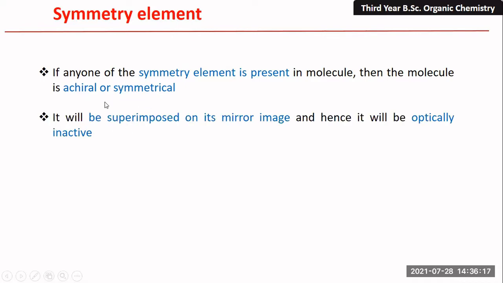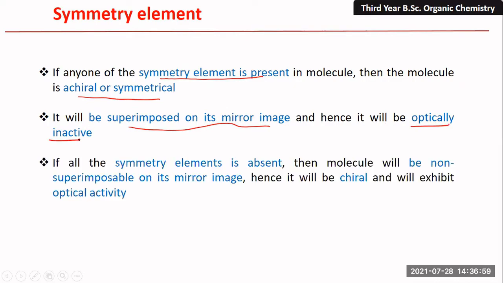Then this particular molecule is superimposed on its mirror image. Already we learned about these things. When the molecule is achiral, that means the isomers should be superimposed with mirror images, and hence these are optically inactive. So this sequence should be remembered. If the symmetry is present, the molecule is achiral. Achiral means there is superimposition between these mirror images, means the molecule is optically inactive. This sequence should be remembered. Symmetry element present means the molecule is achiral, means there are superimposable mirror images, means they are optically inactive.